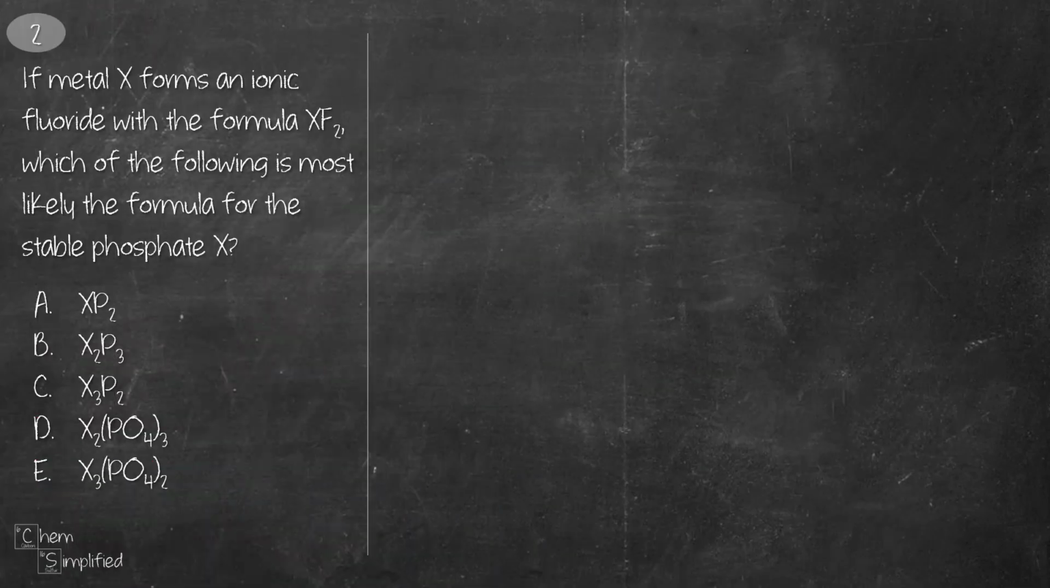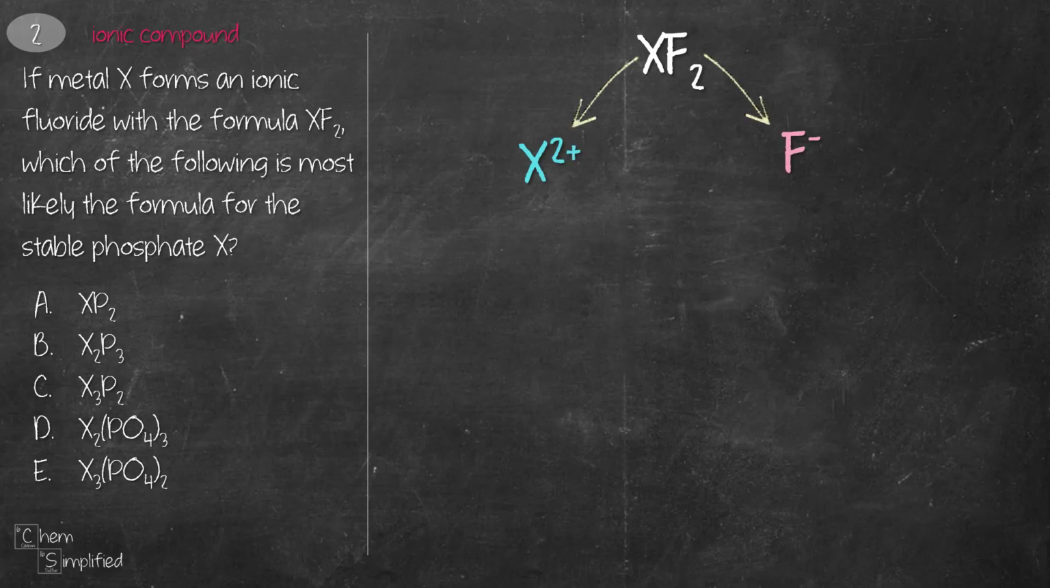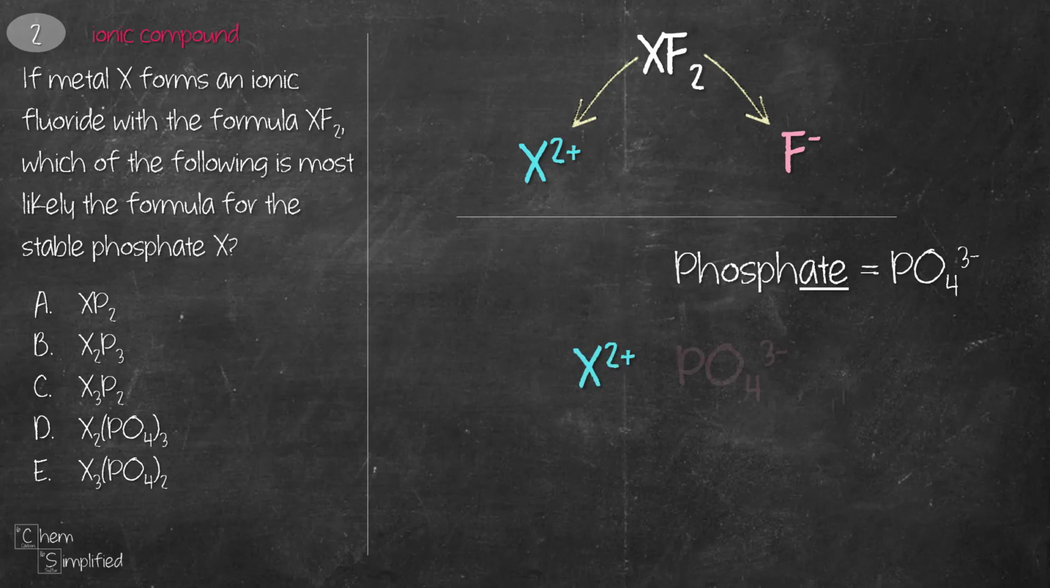This is a question involving ionic formulas. We're given the formula XF2, and we can reverse engineer to figure out the charges of the ions involved. So XF2 came from X2+ and F-. So the charge on metal X is 2+. We know the formula for the phosphate ion is PO4 3-. Now we're going to combine these two ions together.